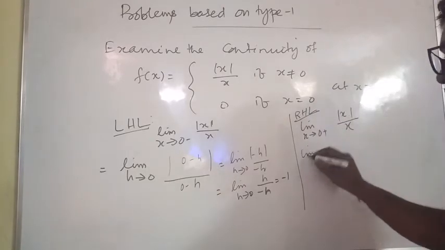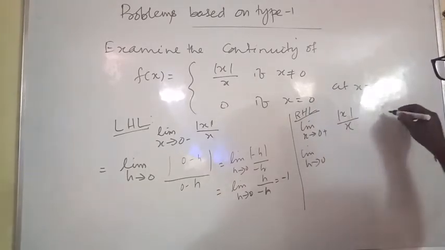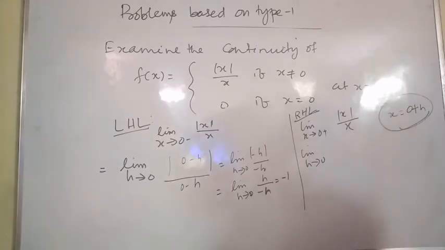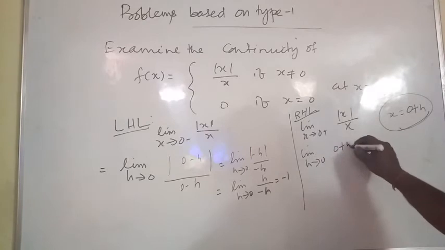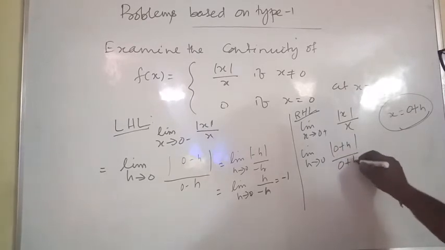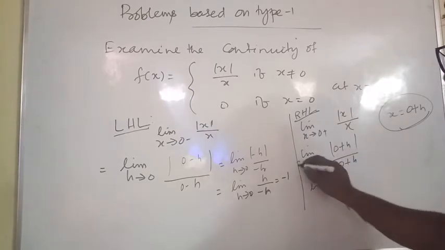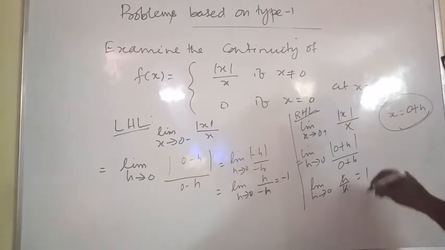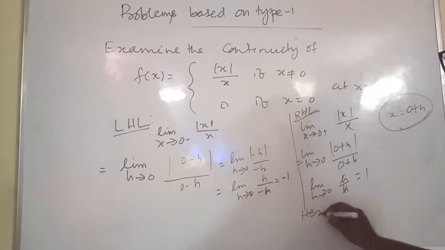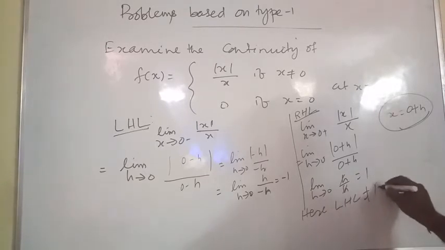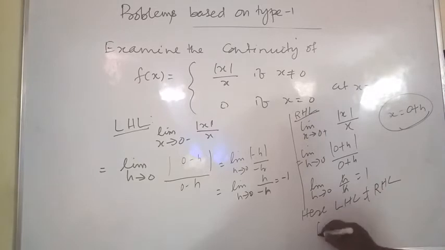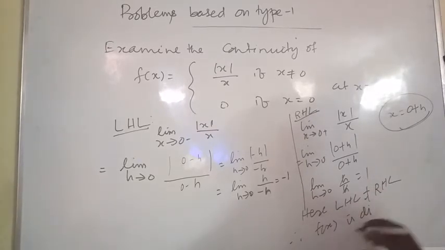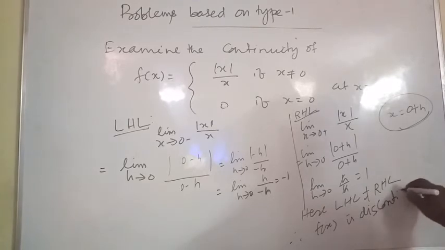Put x is equal to 0 plus h, right? So mod of 0 plus h divided by 0 plus h is equal to limit h tends to 0 of h by h, which is equal to 1. Here LHL is not equal to RHL, therefore f of x is discontinuous, right?